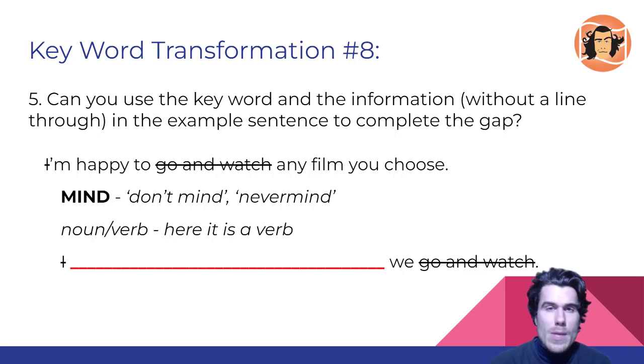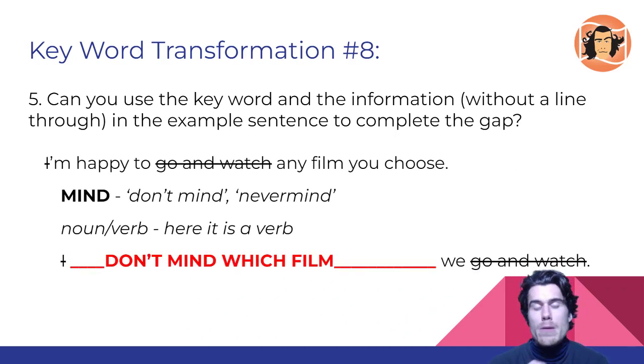Step 5. And here's the interesting part. Now you can try to complete this sentence, but when you do so, try to use the information without the line through from the example sentence and the word mind. So take a minute, pause the video, try to complete the sentence using that information. When you're ready, press play. Okay, so hopefully you've done that, and we can have a look at which words I've written down. So I've written, I don't mind which film we go and watch.